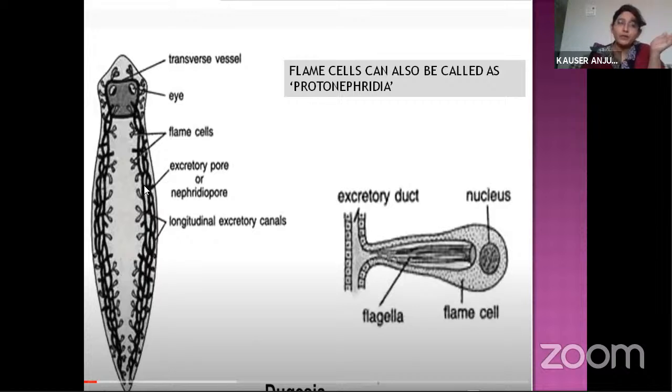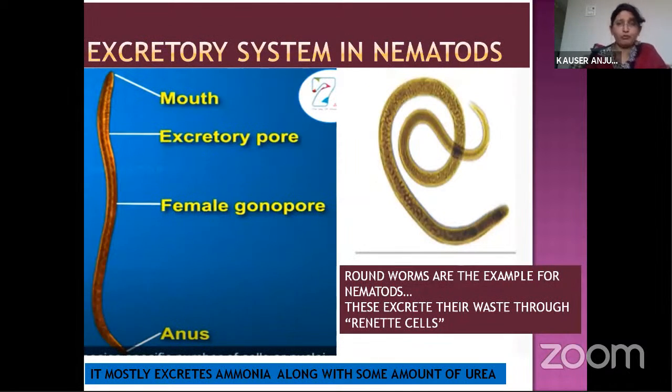So here, the flame cells open into the body cavity of the flatworm, collect the wastage, and give it to this tubule. This tubule connects to the outside of the flatworm by means of a small opening called the excretory pore and releases wastage to the outside. So this is most important: the specialized excretory organs were found for the first time in flatworms. Those are flame cells. Next we'll move to the next phylum, that is nematodes.